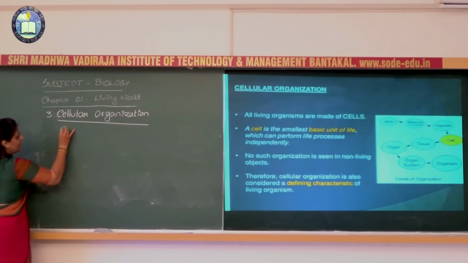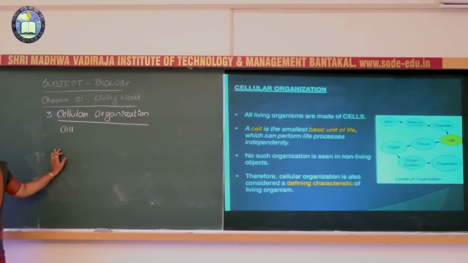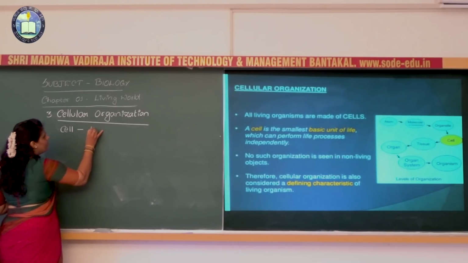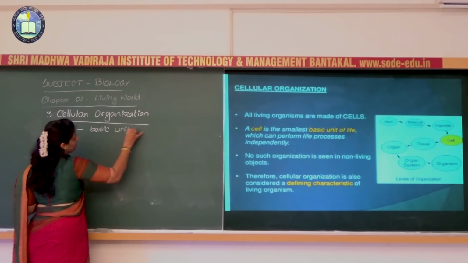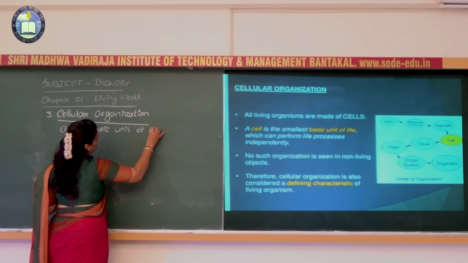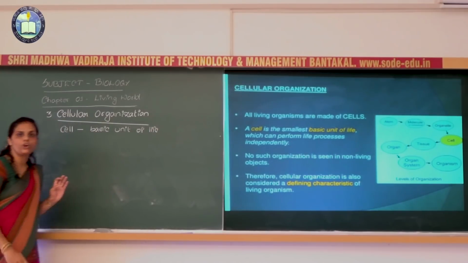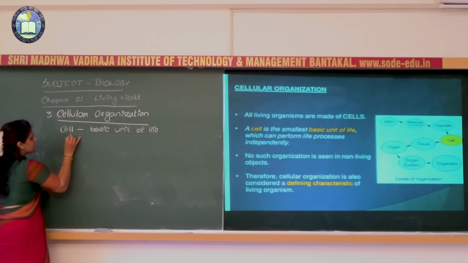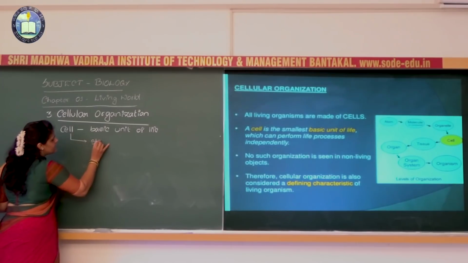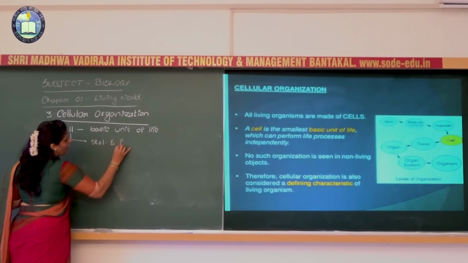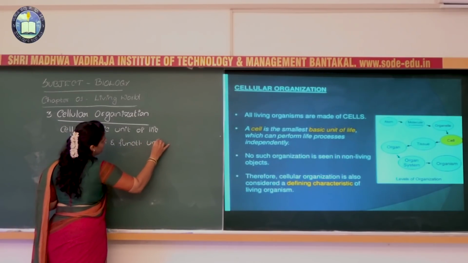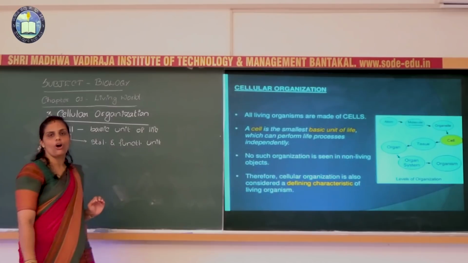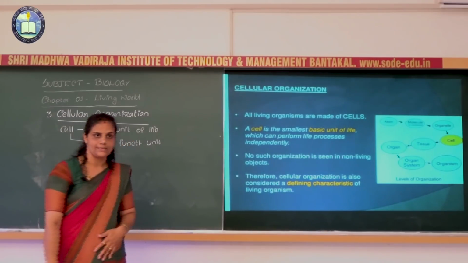So all the living organism is made up of a cell. Hence the cell is generally considered to be a basic unit of life, or it may also be considered as a structural and functional unit of the living organism.